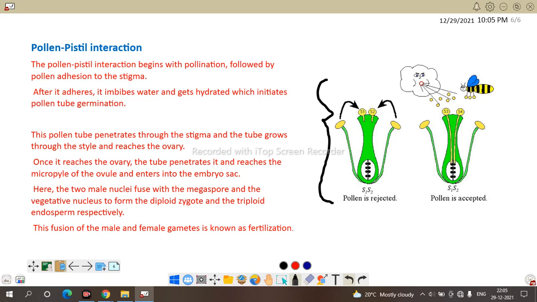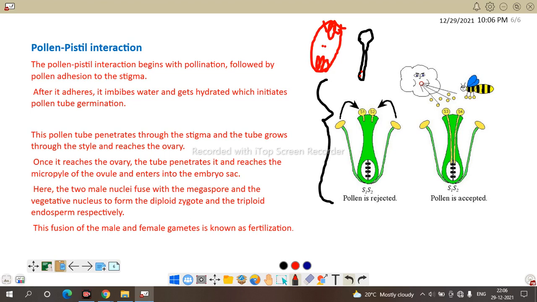We know each pollen tube carries 2 male nuclei. Pollen tube, here are 2 male nuclei. The embryo sac contains 8 nuclei: one egg with synergids, 3 antipodals, and here are 2 polar nuclei.